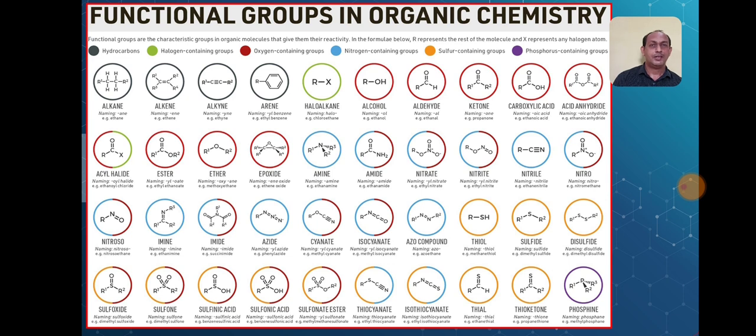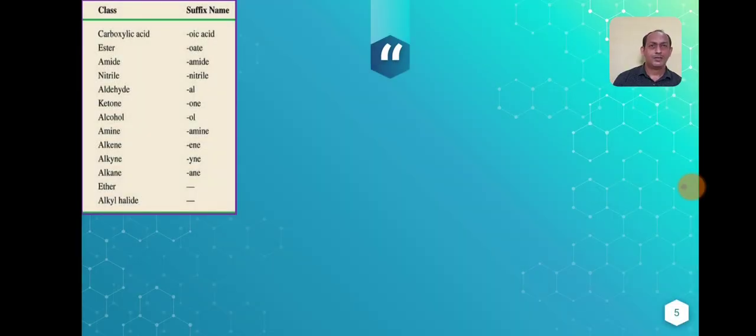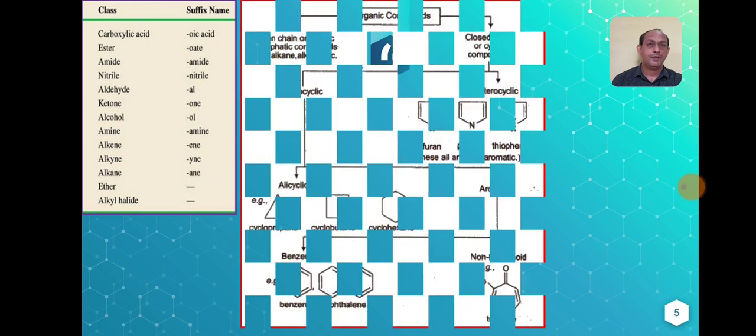So, once you see the structure, first of all you should find out which kind of functional group that particular molecule belongs to. Then you can easily identify the suffix. We will see some of the suffixes. For carboxylic acid we use oic acid. For esters we use oate, amides, amide, nitrile, nitrile. If your compound is from the aldehyde family, then you use the suffix al. For ketones you use one. For alkenes, ene. You have to remember the suffix you want to use.